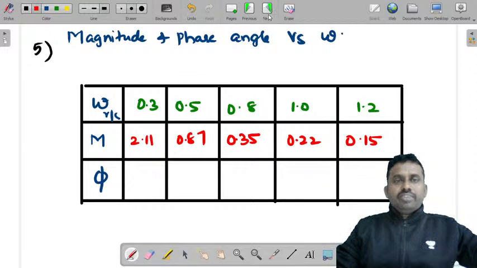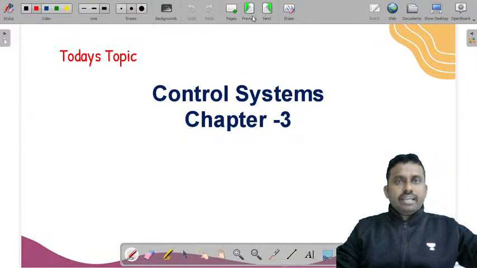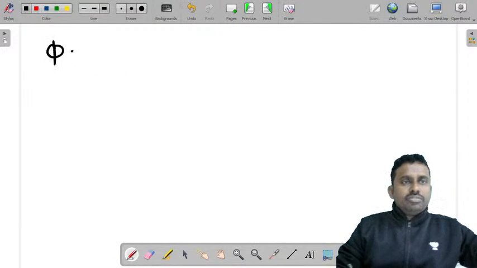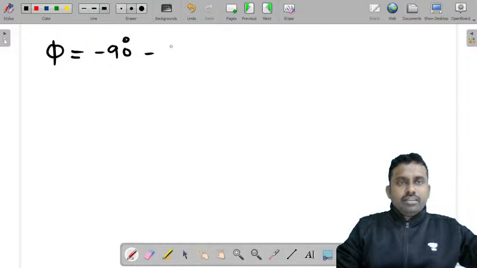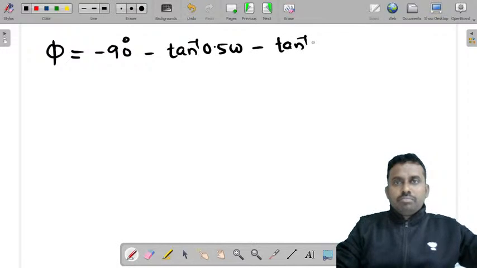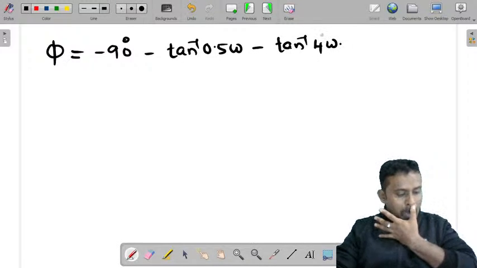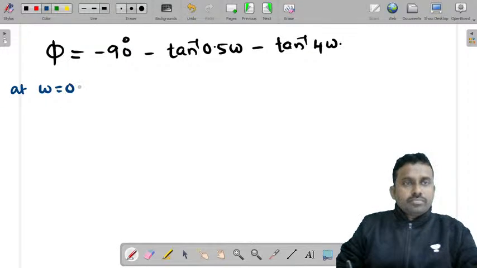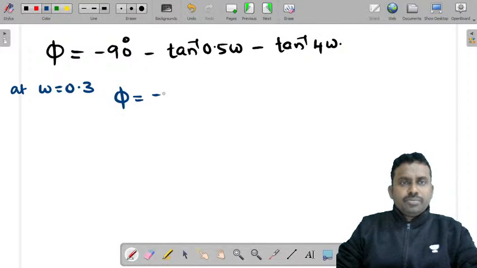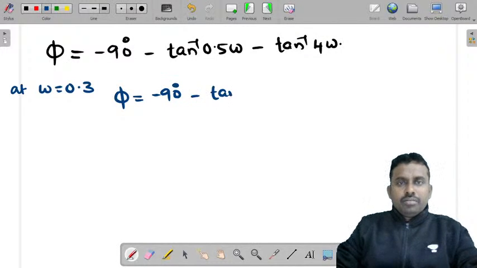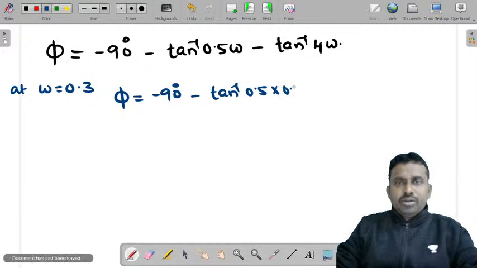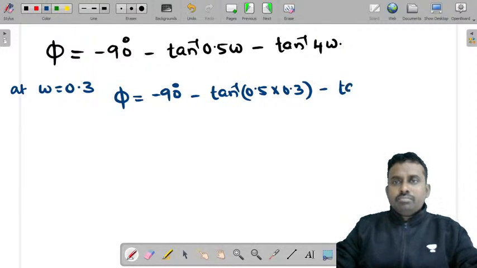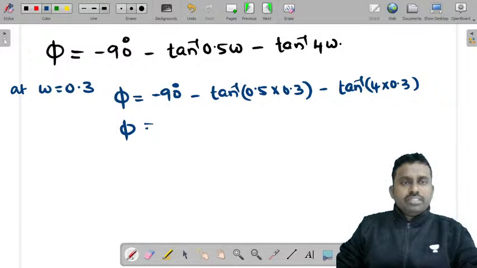Now let's also try to find the phase angles. What is the phase angle that we know? We got phi is equal to minus 90 minus tan inverse 0.5 omega minus tan inverse 4 omega. So tell me the phase angles. At omega is equal to 0.3, phi is equal to minus 90 minus tan inverse (0.5 into 0.3) minus tan inverse (4 into 0.3). Tell me what is the phase angle.